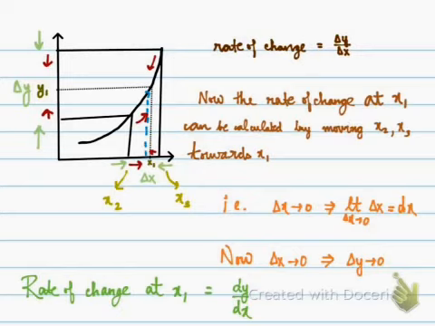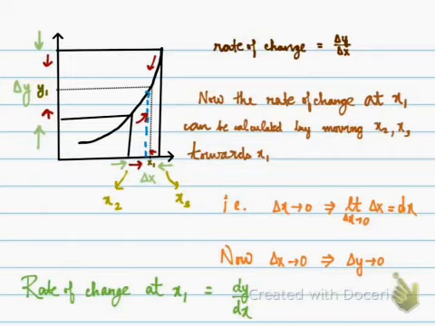And when it reaches around say x1 plus 10 to the power minus 36, we can say it is a better approximation. So we need more and more smaller values. There is no limit to smaller values. I can say there is something like 10 to the power minus infinity. That is the value we need, and obviously 10 to the power minus infinity is not defined. So that is the value we need here, so that we can approximate the rate of change at that point, and that rate of change is called dy by dx.